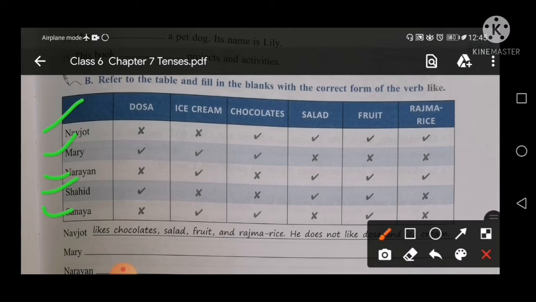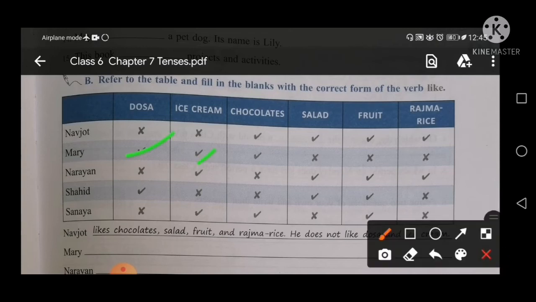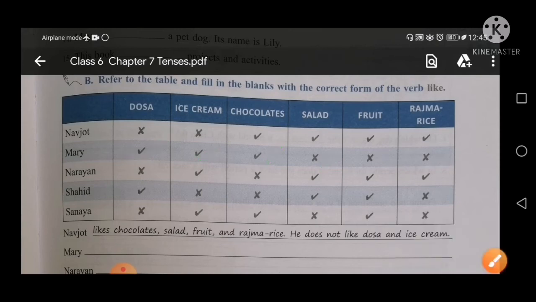So let's start now. Next name is Mary. So you can watch the table of Mary. Check the Mary table. सबसे पहले Mary की table को check करेंगे. What she likes or she does not like. Okay. You can see here in this table Mary likes dosa, ice cream, है ना? And chocolates. But she does not like salad, fruit, and rajma. So I will write down here.